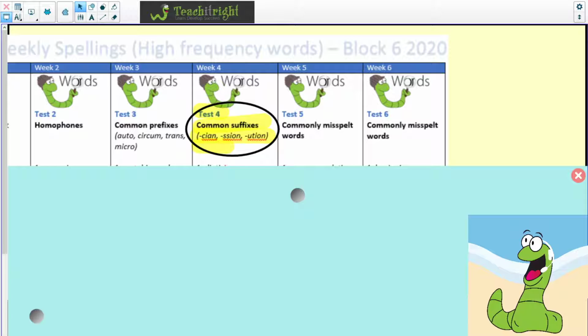Politician. Number 5, discussion. Discussion. Number 6, oppression. Oppression. Write the word oppression. Number 7, I'd like you to write the word percussion. Percussion.